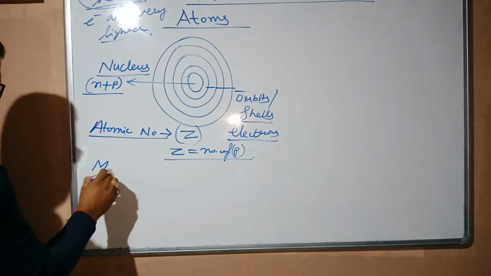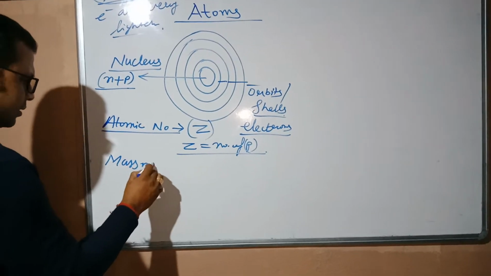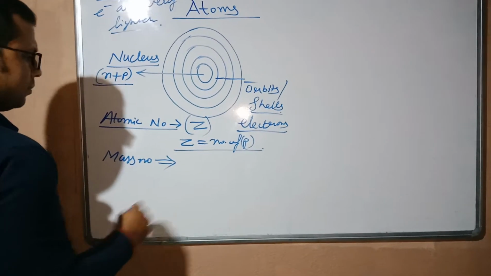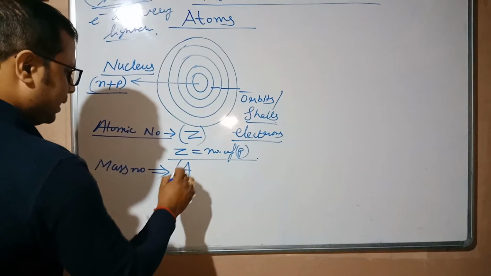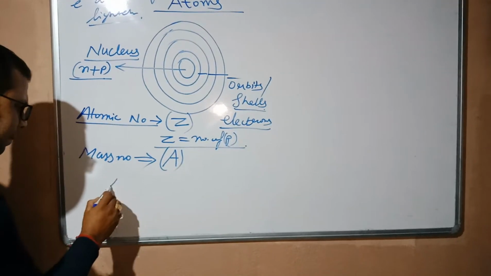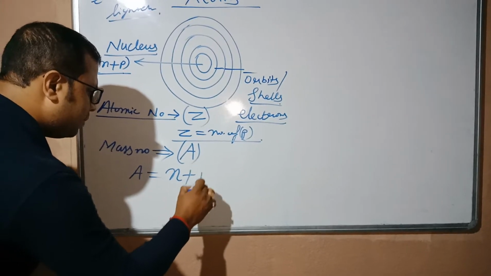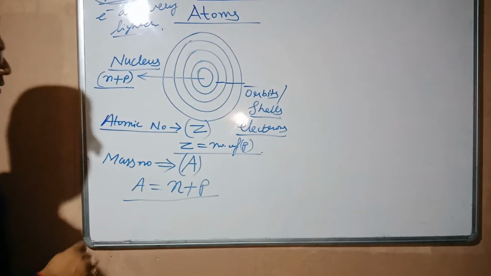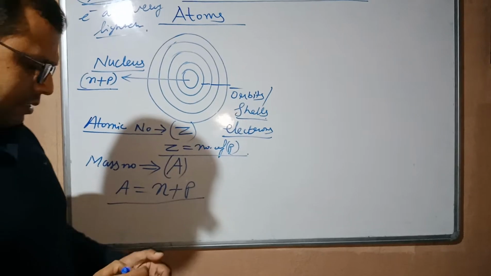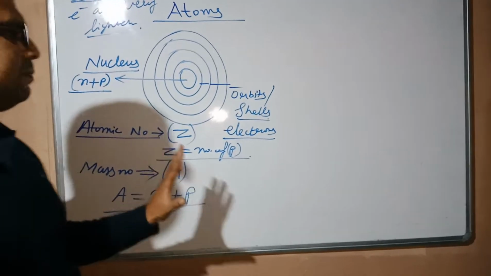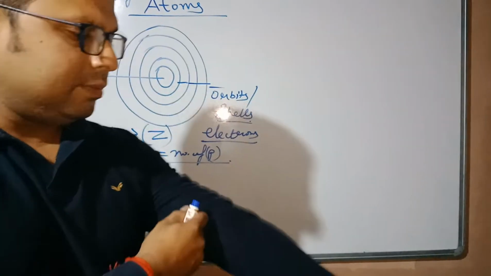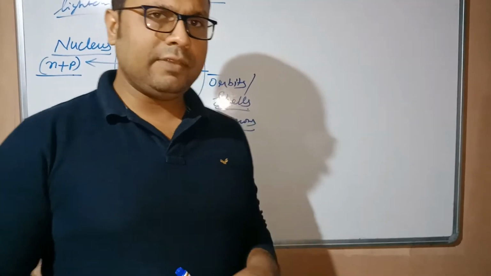Mass number. Mass number is represented by capital A, and capital A is equal to the number of neutrons plus the number of protons. Okay, students? You must already know this information, but I have told you one more time so that there is no confusion when I go further.